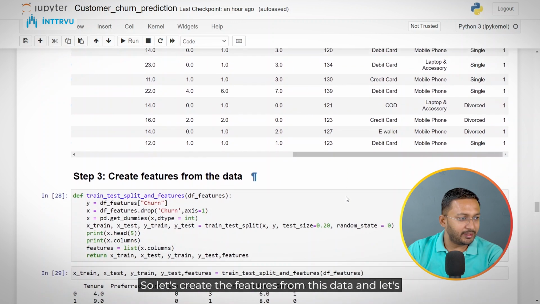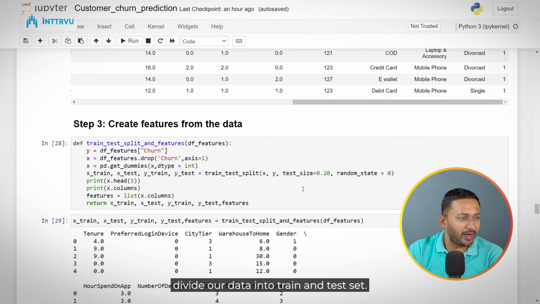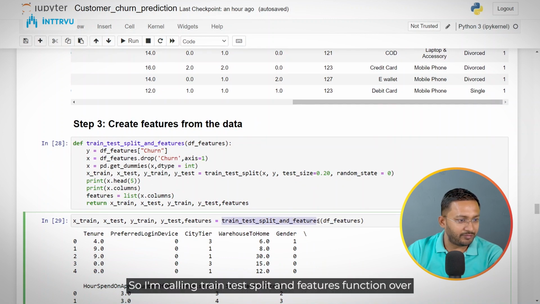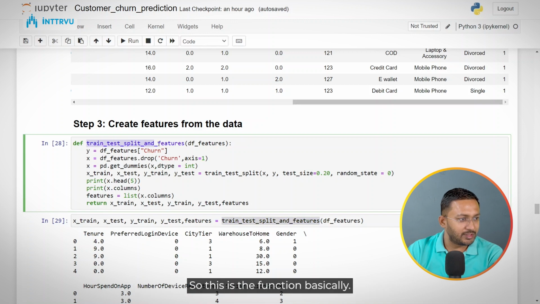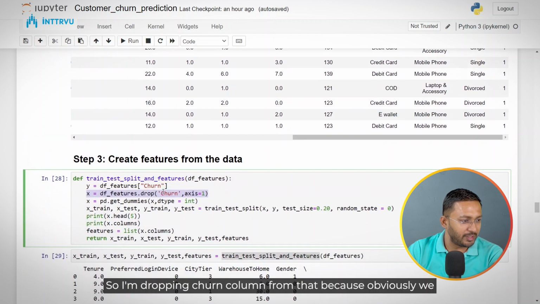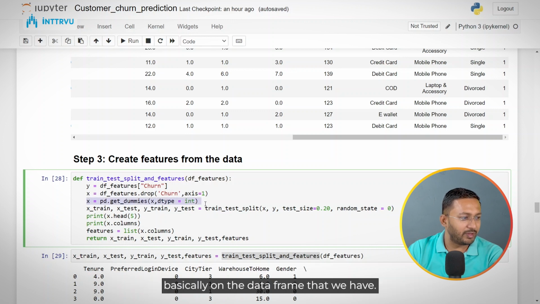So let's create the features from this data and let's divide our data into train and test set. So I'm calling the train test split and features function over here. So this is the function basically. So our y variable, or the value that we want to predict, would be churn, and our x variable, or all the features, would be in our df features data frame. So I'm dropping the churn column from that because obviously we shouldn't use the column that we want to predict as a feature. And then we are applying the get dummies function basically on the data frame that we have.